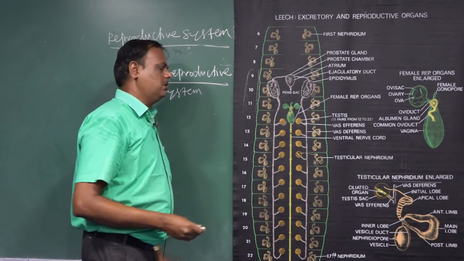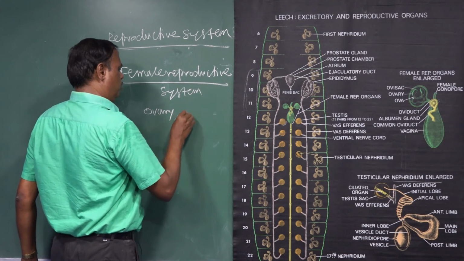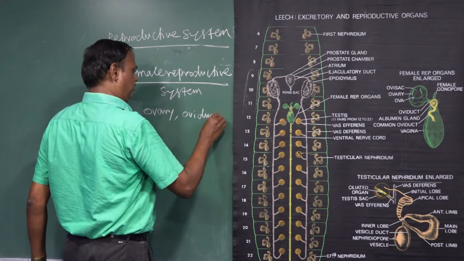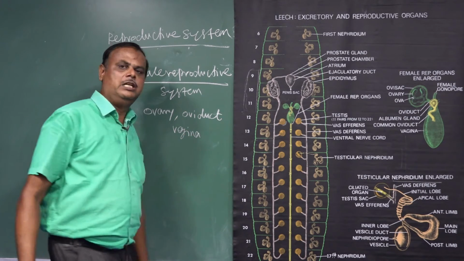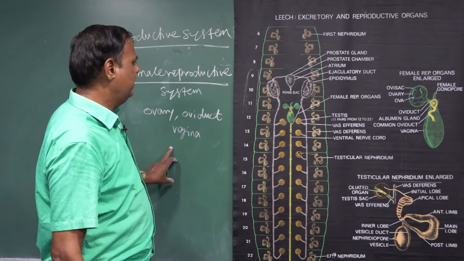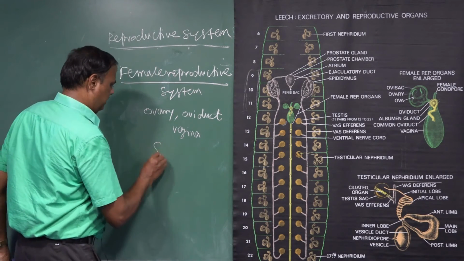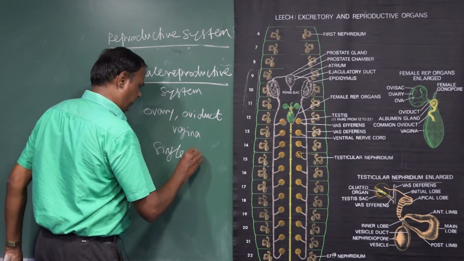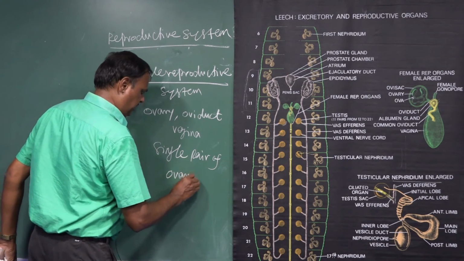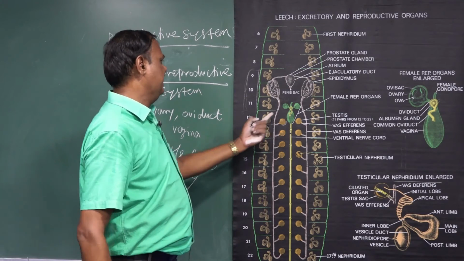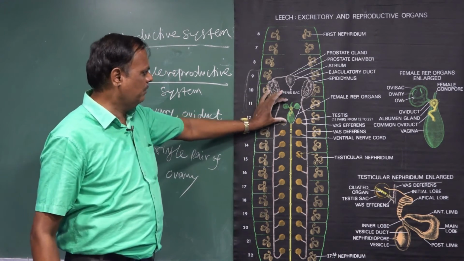Female reproductive system, and it consists of ovary, oviduct, and vagina. A single pair of ovaries is present in the 11th segment of the body of the leech.